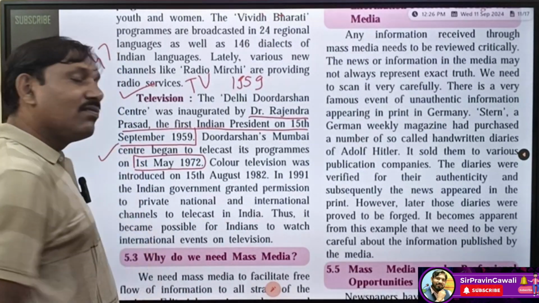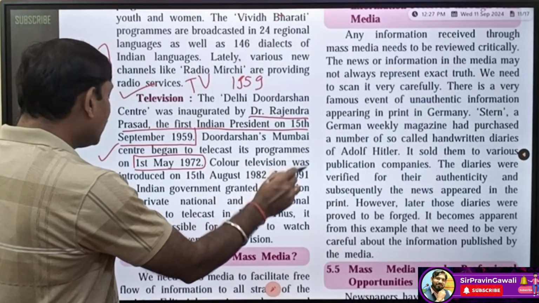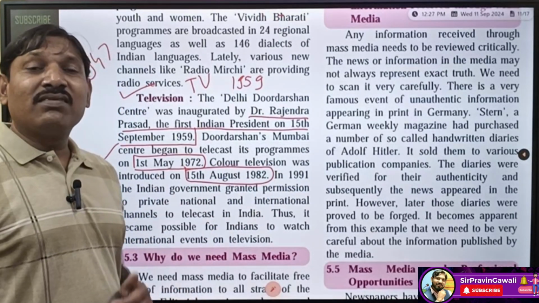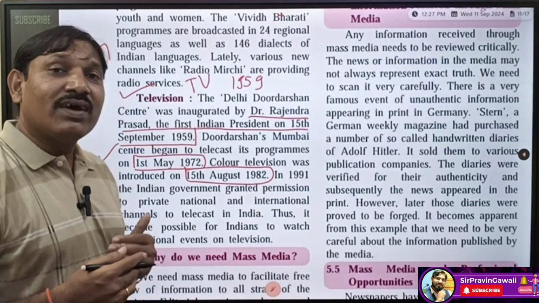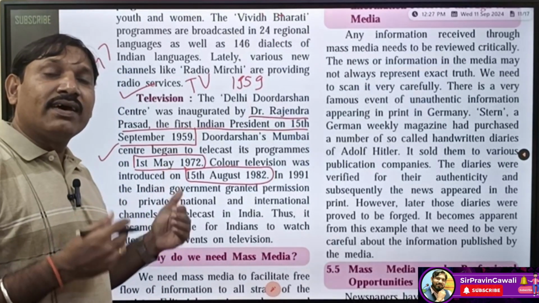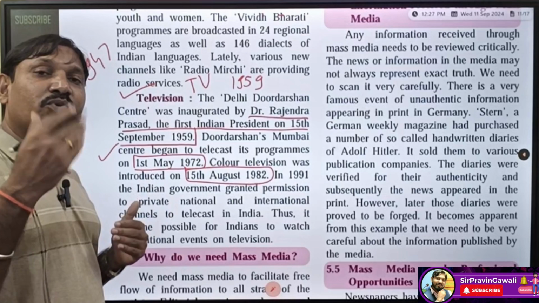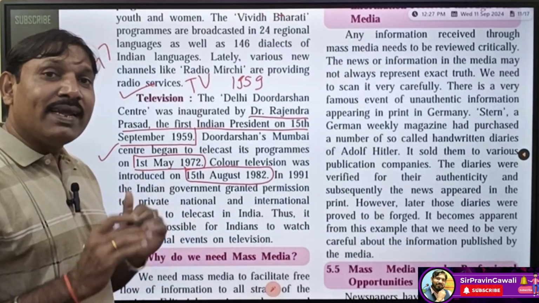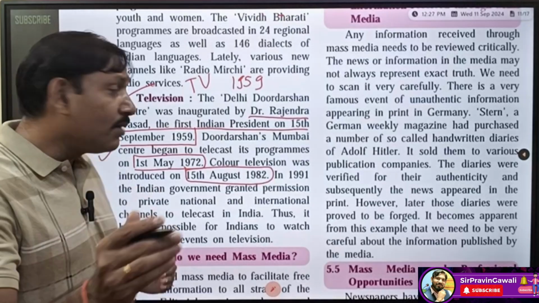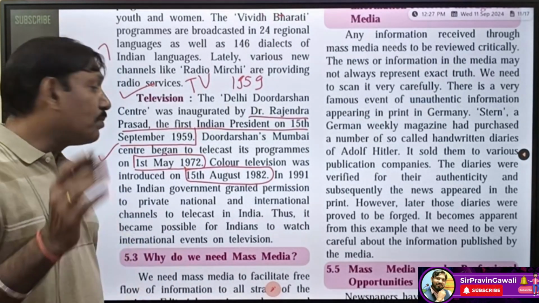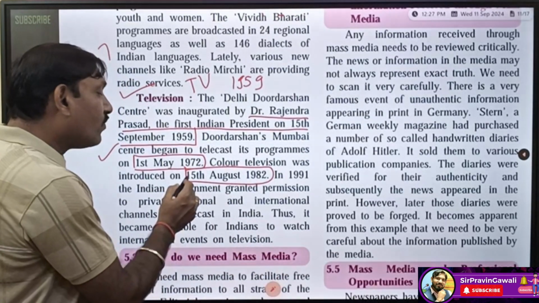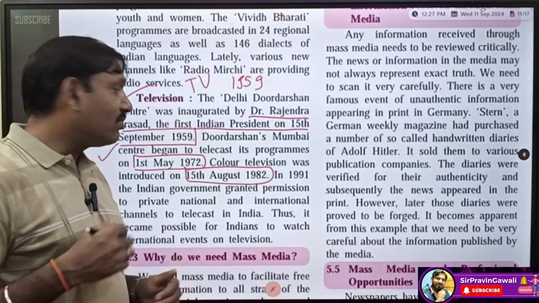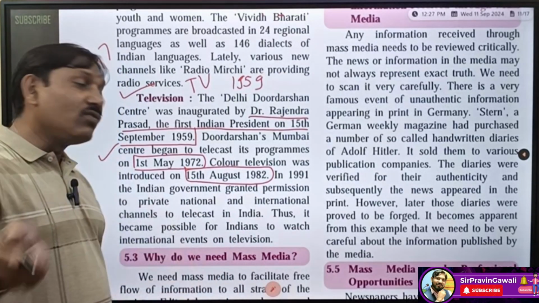Okay students, so this is very important. Now color television was introduced on 15th August 1982. It means after 10 years, since the center in Mumbai started broadcasting its programs on 1st May 1972, in 1982 the color programs started broadcasting. So on 15th August 1982 color television was introduced in India.